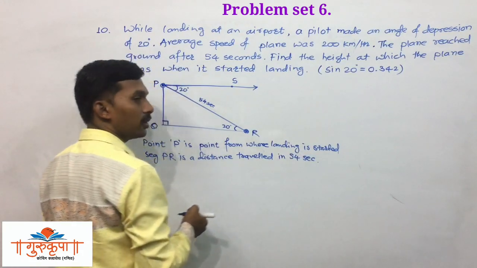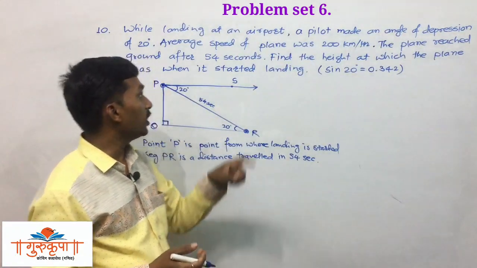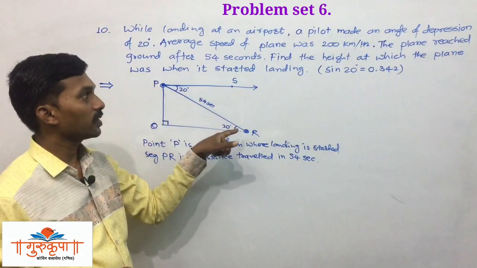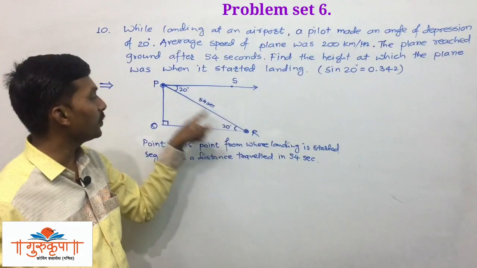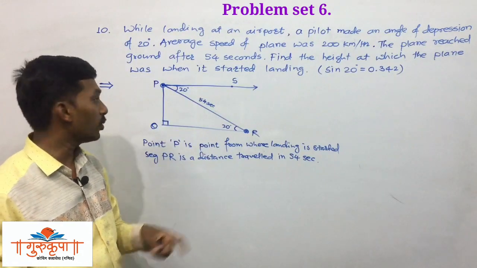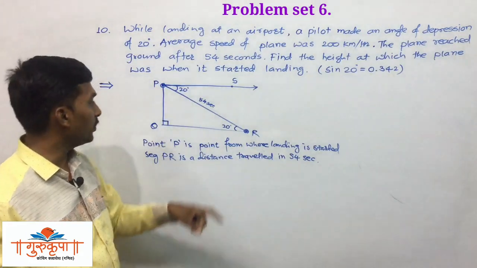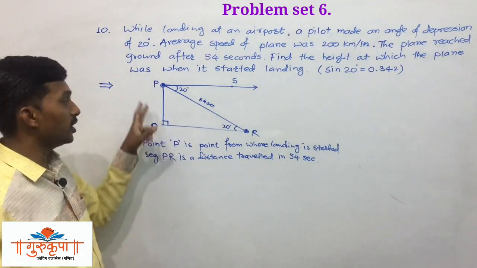This is very important information, as we have been given the speed of the plane, that is 200 km per hour. We have to find this distance. If in 1 hour it covers 200 km, then how much in 54 seconds? That we have to calculate, and once we know the length of segment PR, then we can find PQ. Otherwise, no distance is given there.